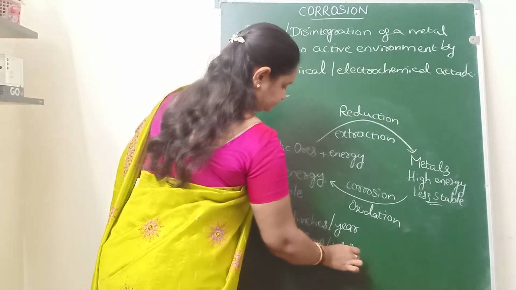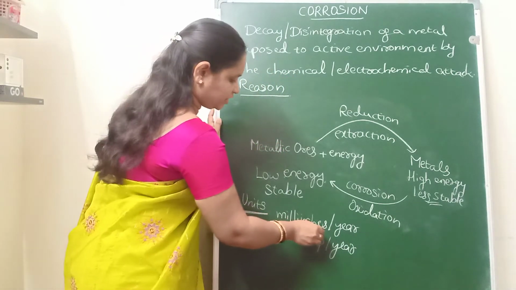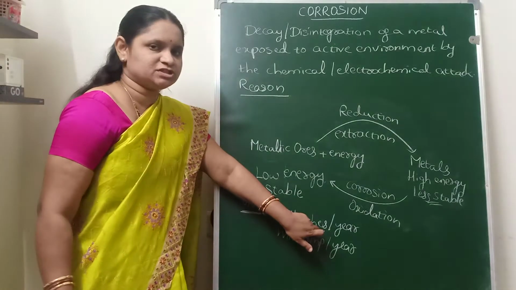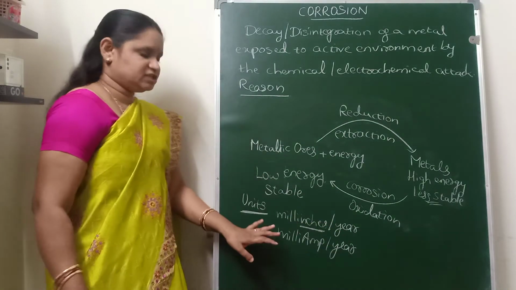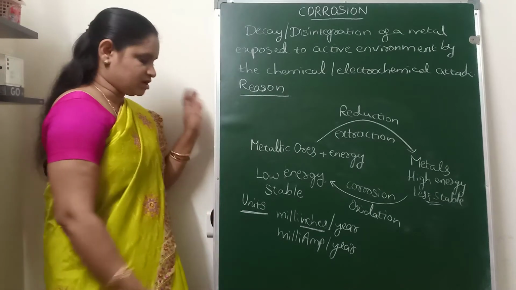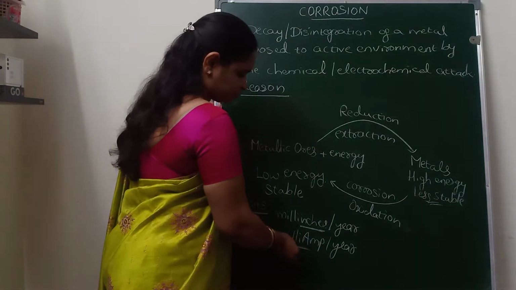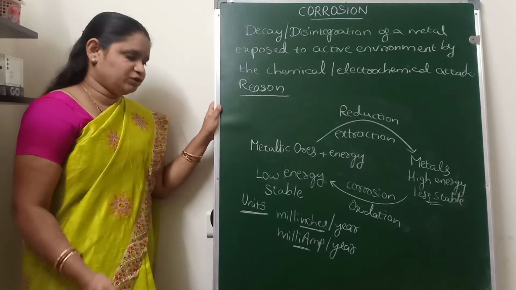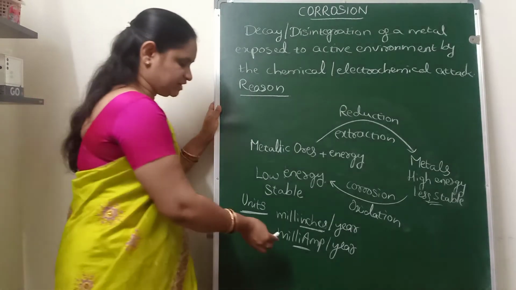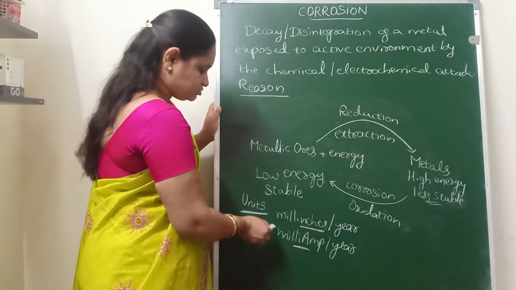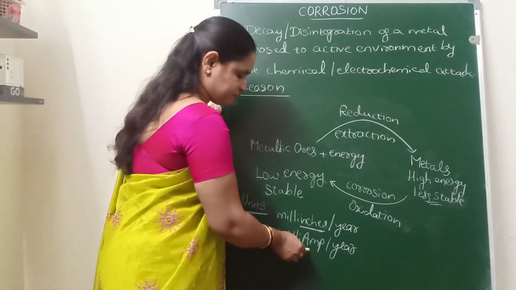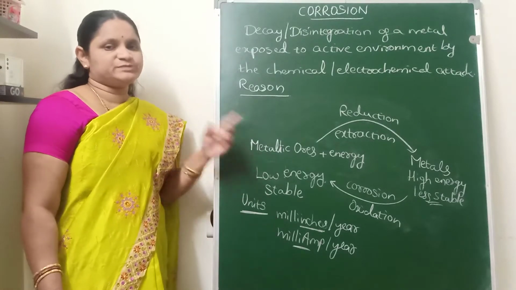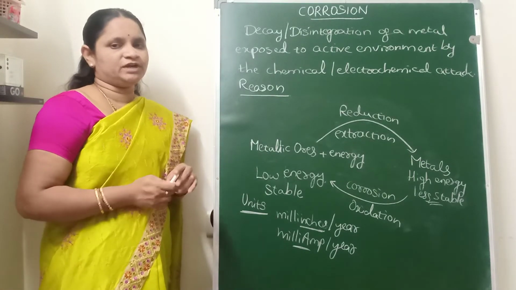How much corrosion product is formed, the milli-inches of corrosion product formed per year, is mentioned as a unit for corrosion, or milliamperes, because corrosion is one kind of electrochemical reaction. How much corrosion current is produced when the metal is undergoing corrosion may be expressed in the form of milliamperes per year. So those are the units to express the corrosion of different metals.